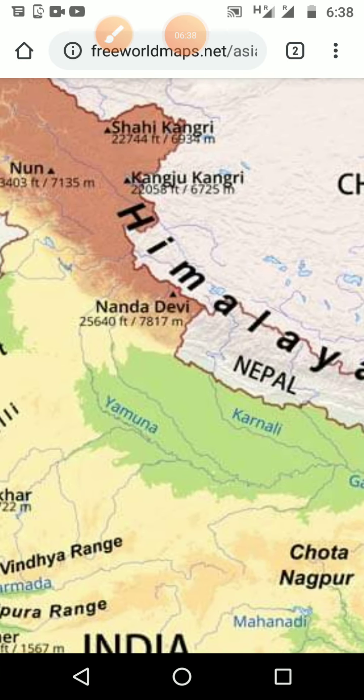So we studied about the physical map, political map, and thematic map, and we studied about direction, and we studied about distance, we studied about scale, then we studied about the sketch and plan.